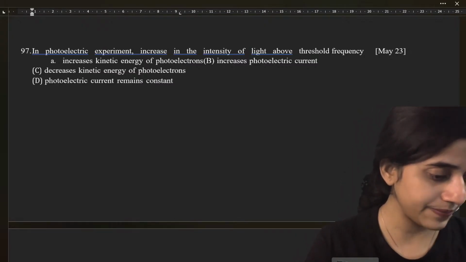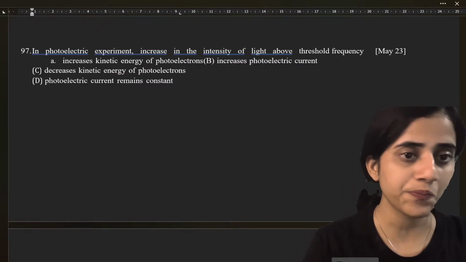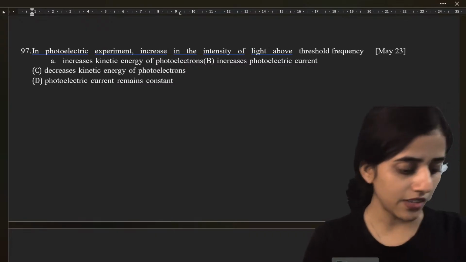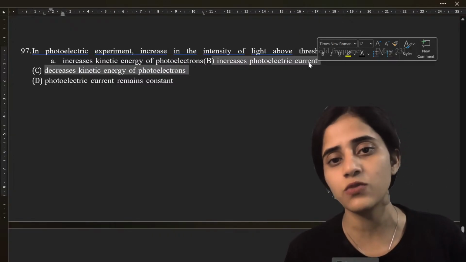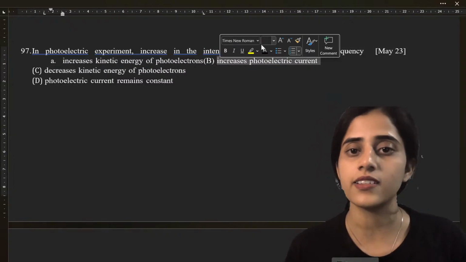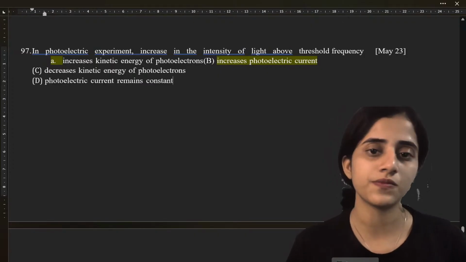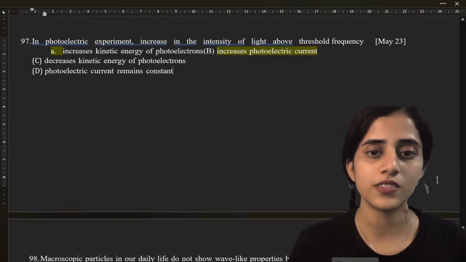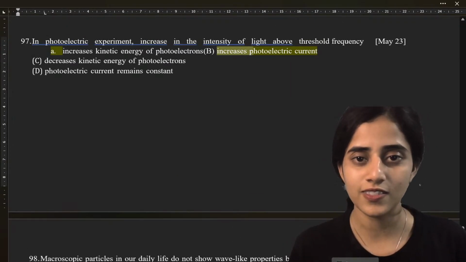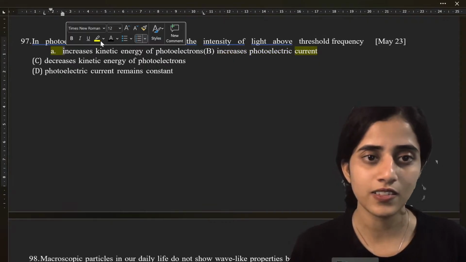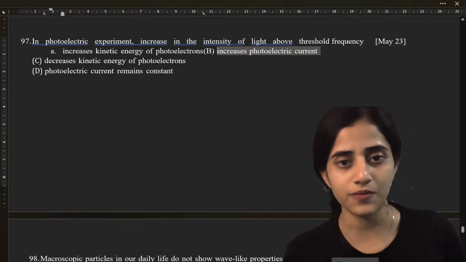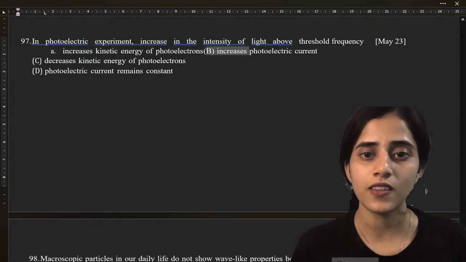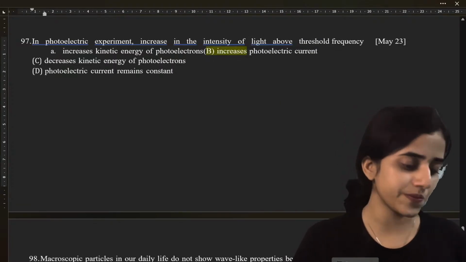Amulya says it's B. If Amulya says it's B, I'm also going to agree, it is increase in photoelectric current. Very good. The answer is option B.